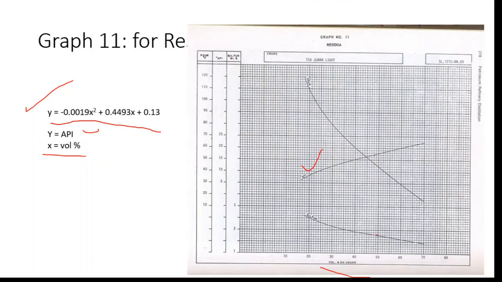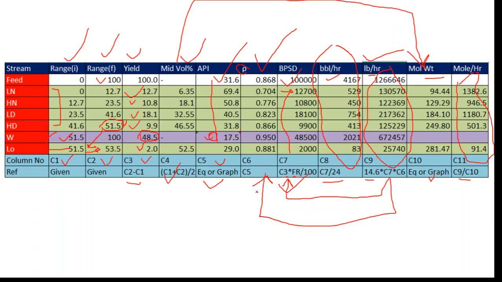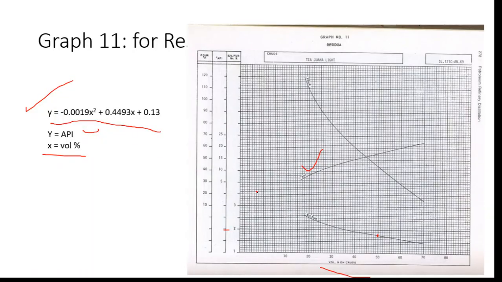So the volume percent on the whole crude is 48.5, about 50%. You can see in the graph it comes very close to a very low API value, and it is given about 17.5. So it is about 17.5. In this way you can find out, either you can use the graph.